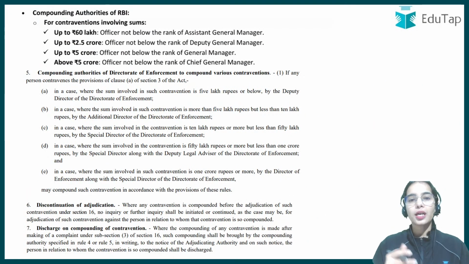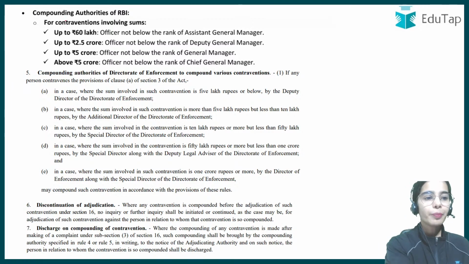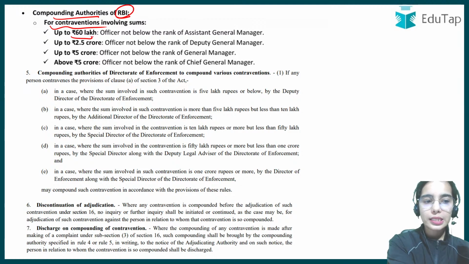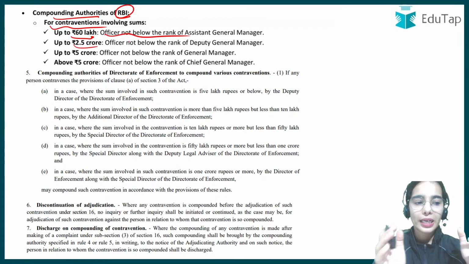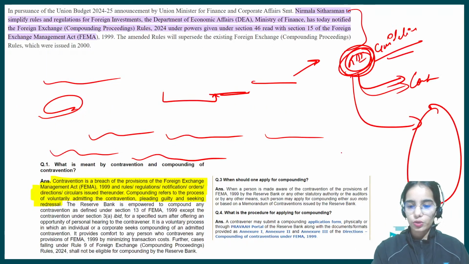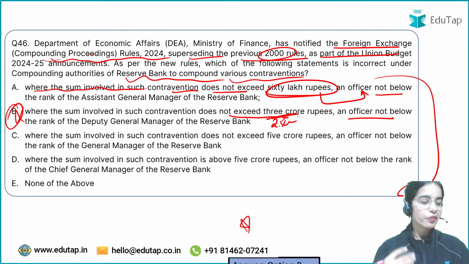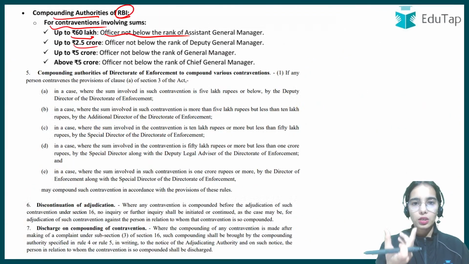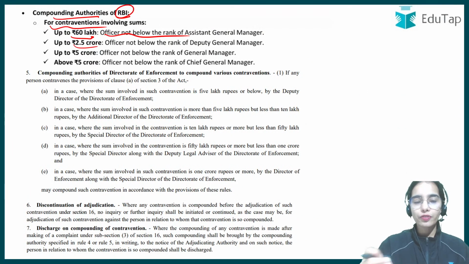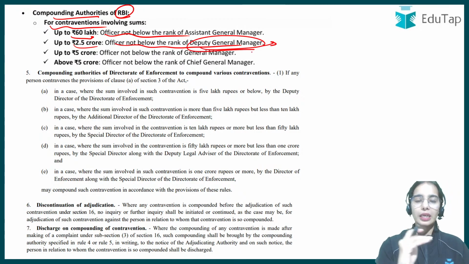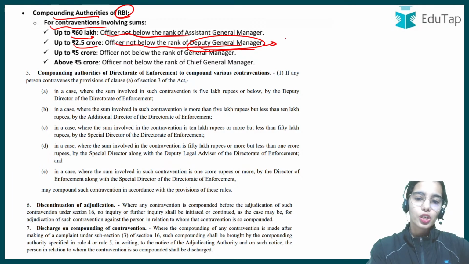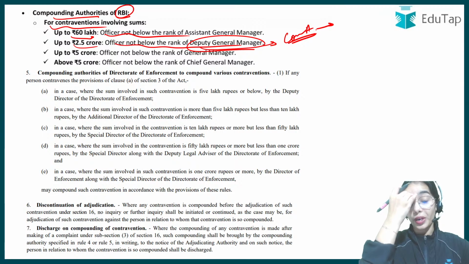Okay, so you know what is compounding. Contravention is the violation and compounding is pleading guilty in a way. For compounding authorities of RBI, for violations involving a sum up to 60 lakh, an officer not below the rank of Assistant General Manager. If the violation is up to 2.5 crore, not 2 crore, an officer not below the rank of Deputy General Manager will be compounding this violation.